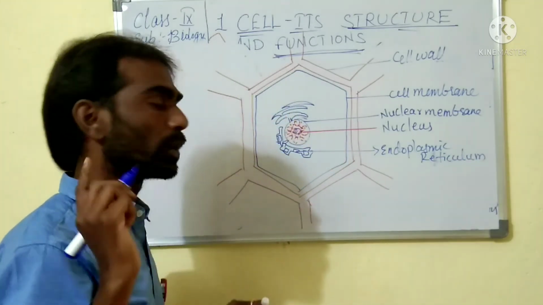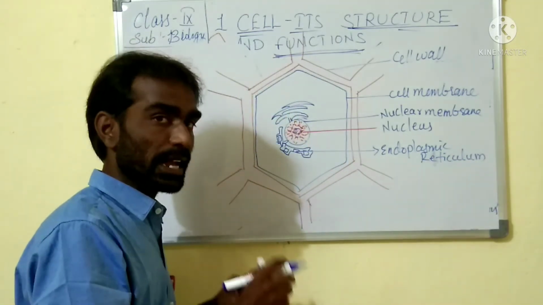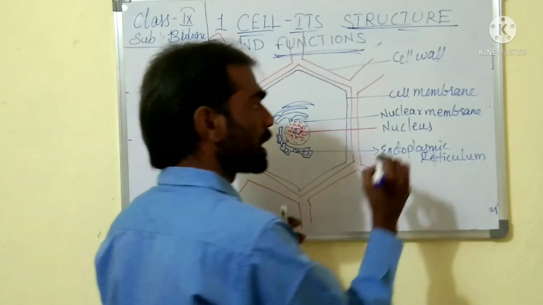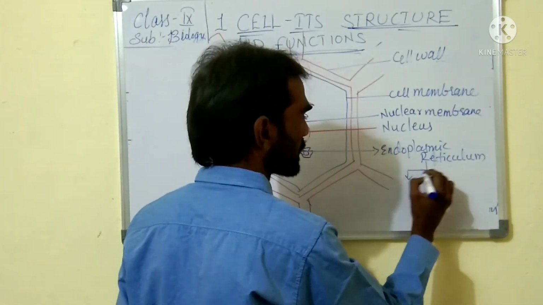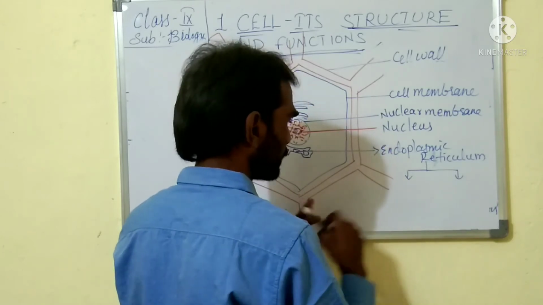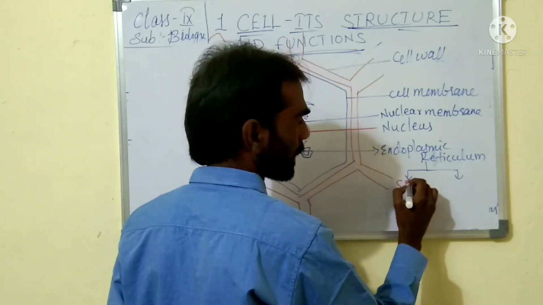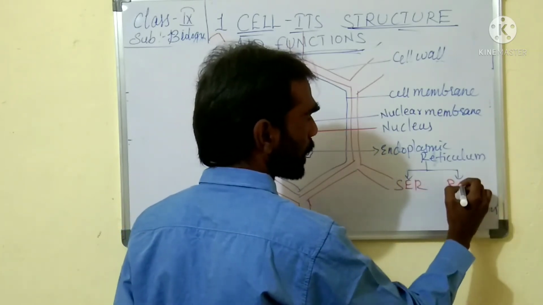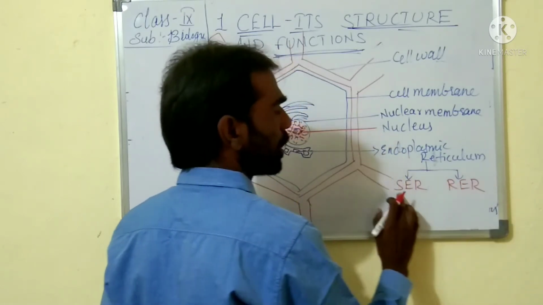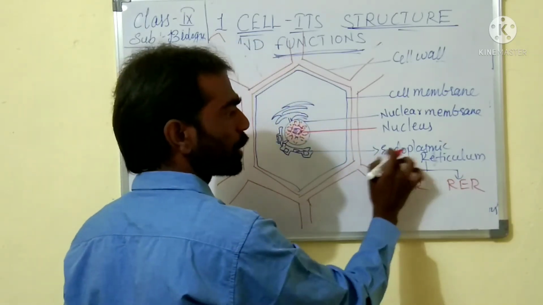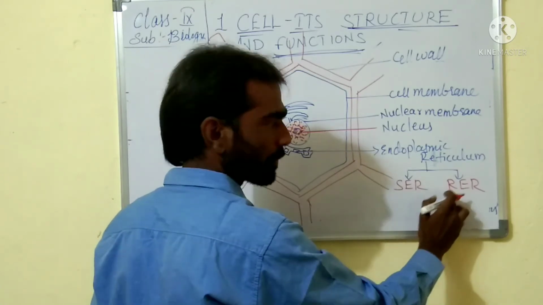Endoplasmic reticulum. There are two types again: smooth endoplasmic reticulum and rough endoplasmic reticulum. Let us discuss them later when we cover the functions. S for smooth, ER for endoplasmic reticulum, R for rough.